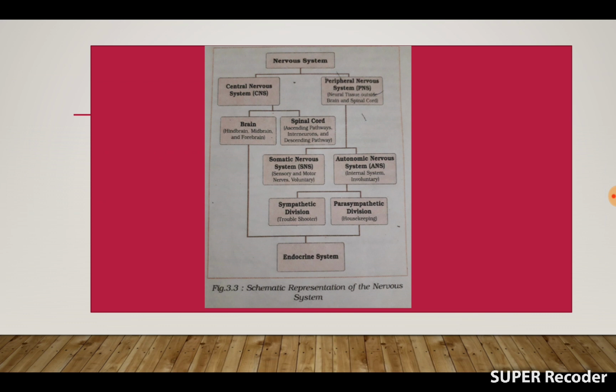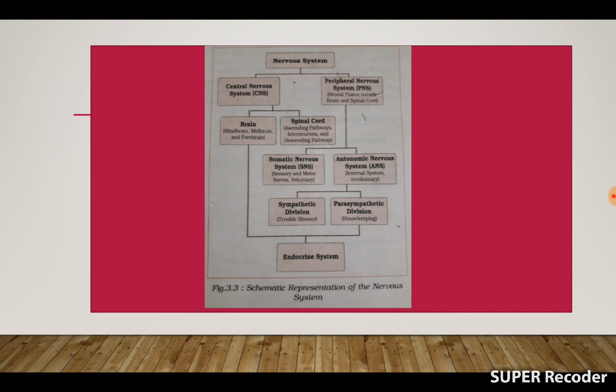Brain and spinal cord are the two parts of the central nervous system. And the parts of the nervous system other than the central nervous system are placed in the peripheral nervous system.